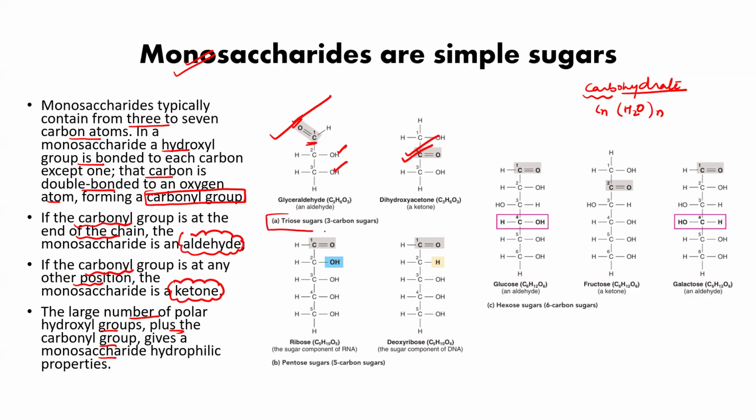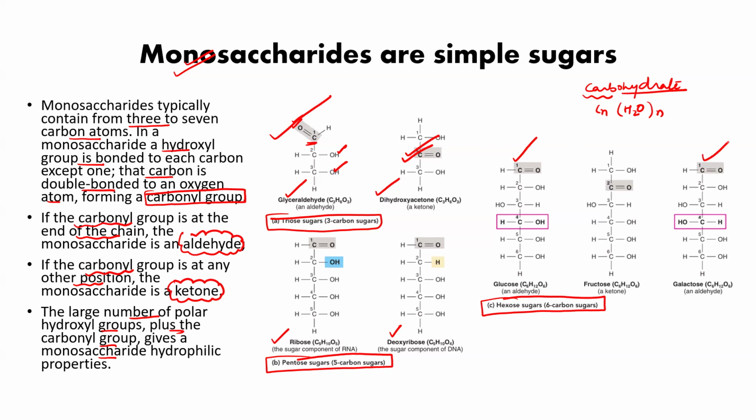Now, this is the example of the 3-carbon glyceraldehyde and dihydroxyacetone. This is the example of 5-carbon ribose. You can see terminal, it is aldose. Deoxyribose is also aldose only. Now, this is 6-carbon. And in 6-carbon, if you see again terminal, this is glucose. Galactose also terminal. These both are aldose, means they have the carbonyl on the terminal side. And this is the fructose, which is in between. This is ketose sugar. Clear?